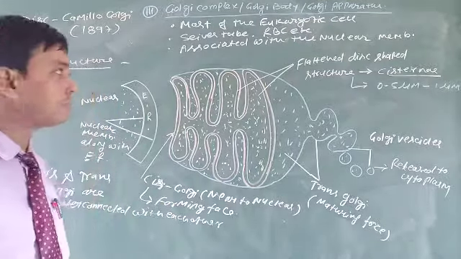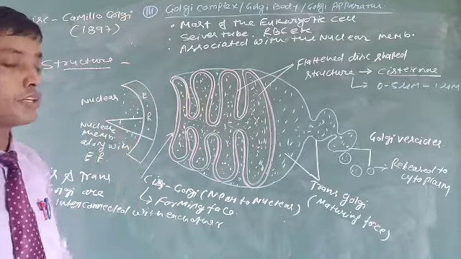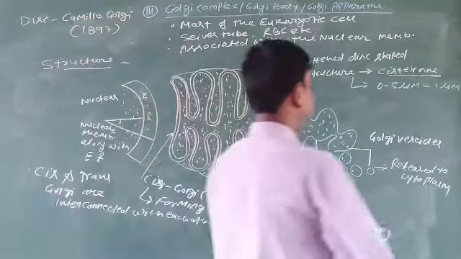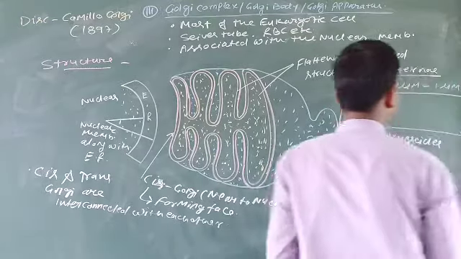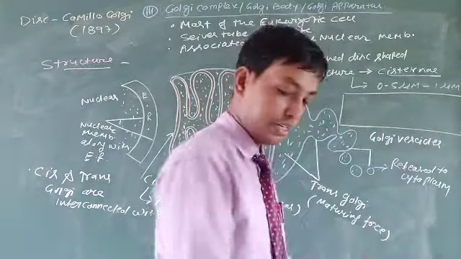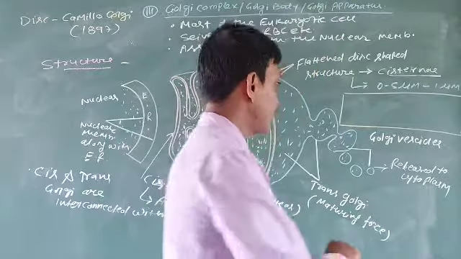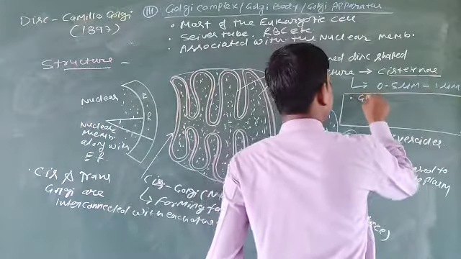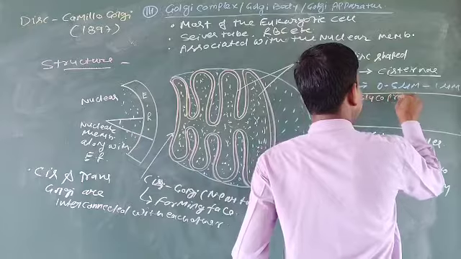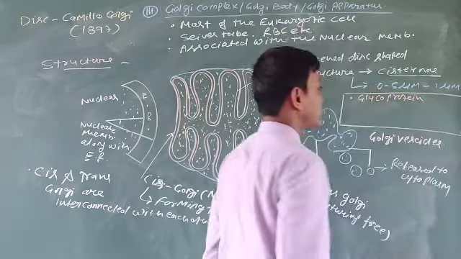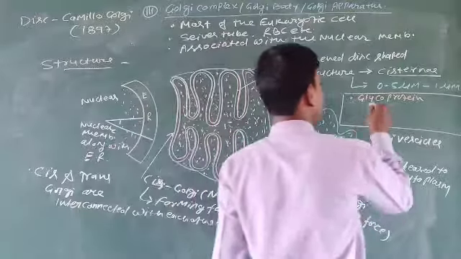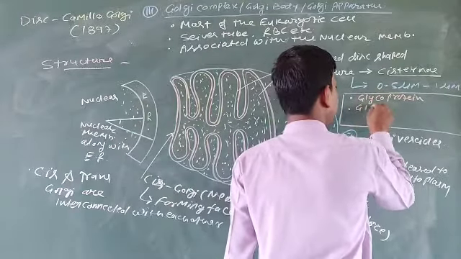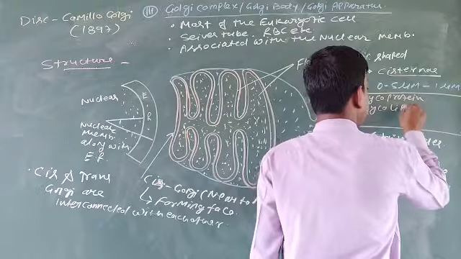Let us talk about the main function of the Golgi body. It helps in the modification of biomolecules, the glycoprotein and glycolipid.